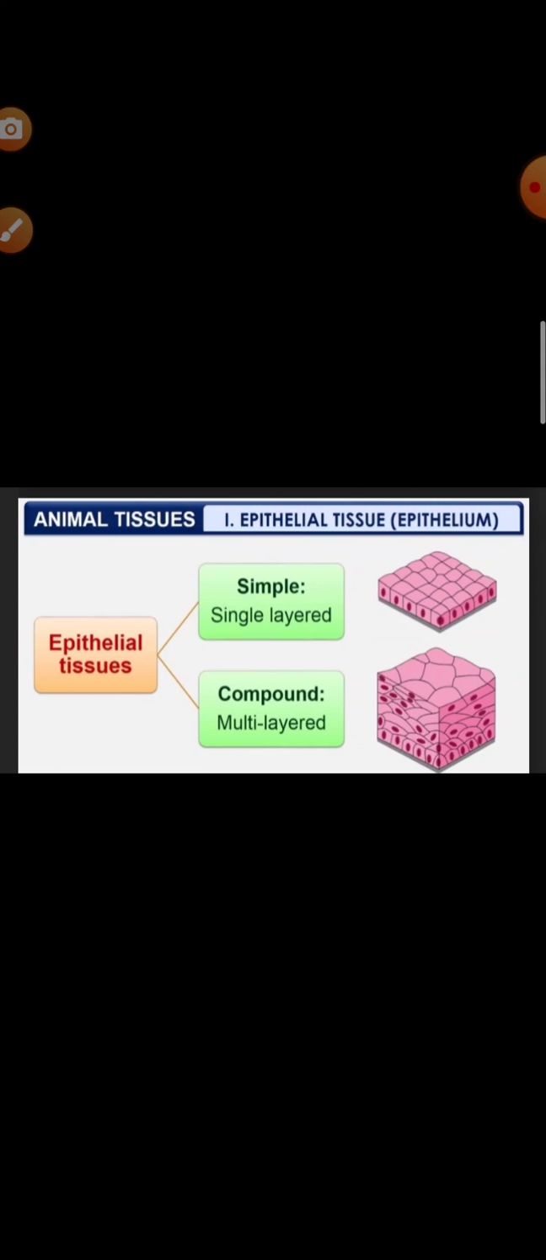This epithelial tissue can be classified into simple and compound. Simple epithelium is the single layered epithelium and the compound epithelium is the multi-layered epithelial tissue. First we will learn about the simple epithelial tissue. The simple epithelial tissue consists of a single layer of cells, and this single layer of cells directly rests on the basement membrane.